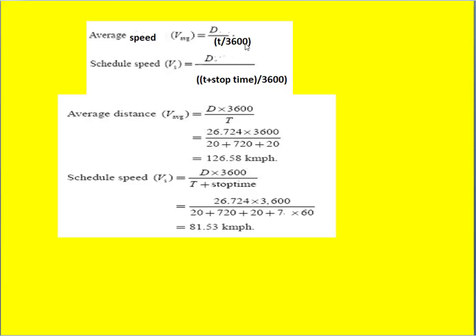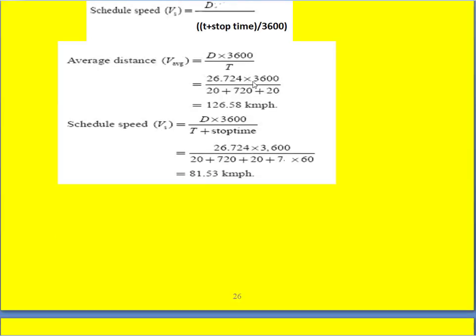D is already in kilometers, so if we convert this time from seconds into hours, then we get kilometer per hour. For that purpose, we divide T by 3600, so that it becomes multiplication with D. So 26.724 into 3600 divided by 20 plus 720 plus 20. It comes out to be 126.58 kilometer per hour, which is the average speed.